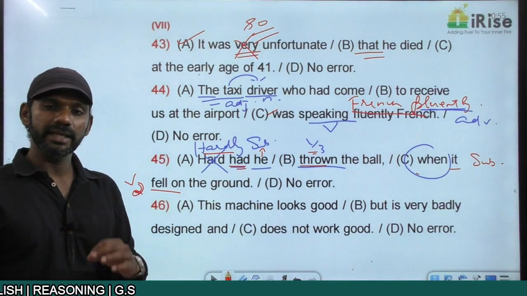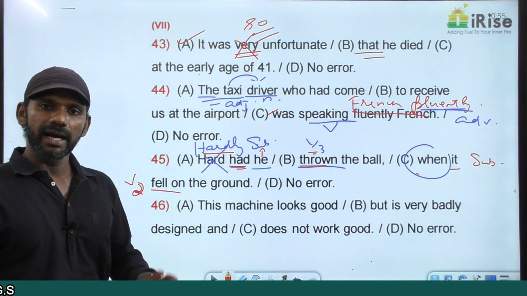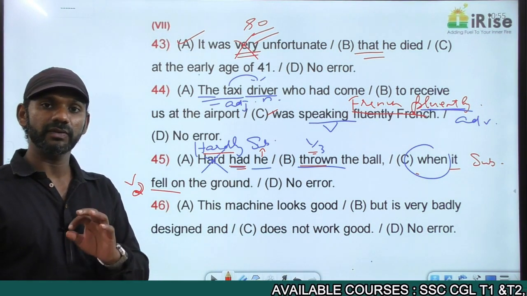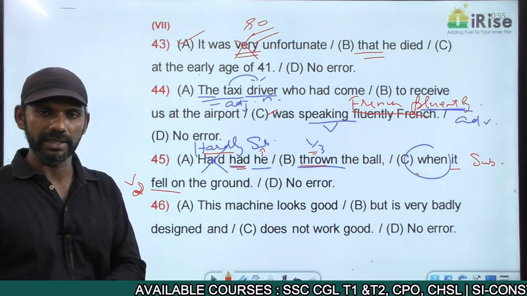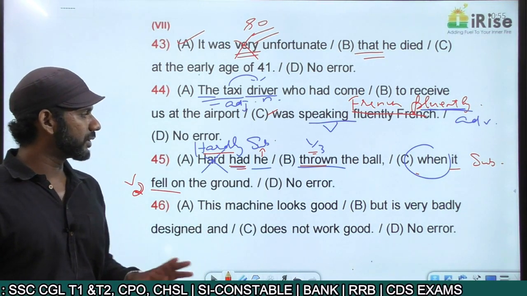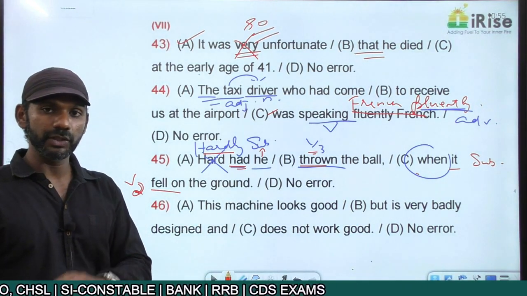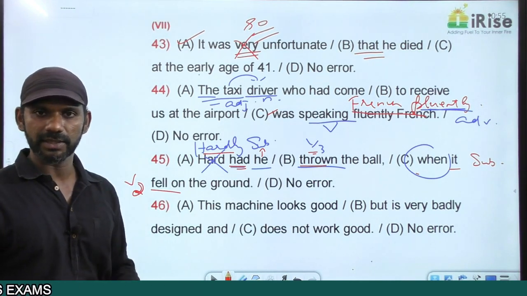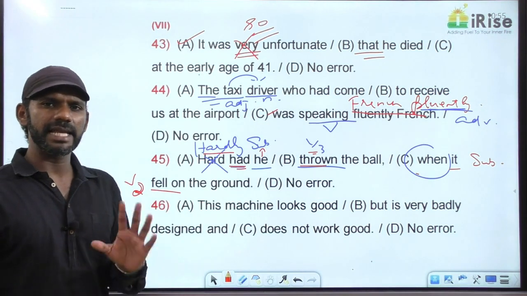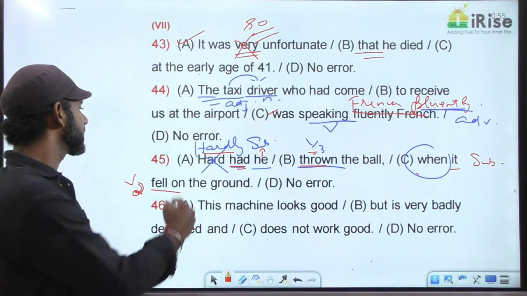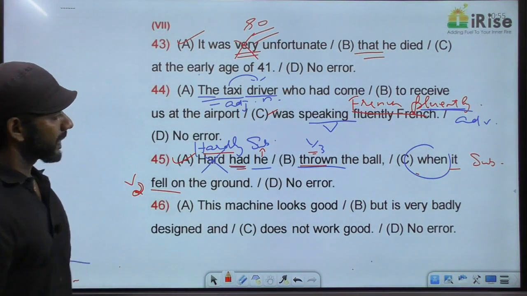The same idea in the hardly did form. I'll say the structure once again: hardly did subject V1 plural followed by when. So hardly did he throw the ball when it fell on the ground. Hardly did he throw, throw is V1 plural. Hardly did he throw the ball when it fell on the ground. That is also completely fine. The same meaning, the only thing is expressed in two different forms. In the given statement, the error is in part A. Getting it?